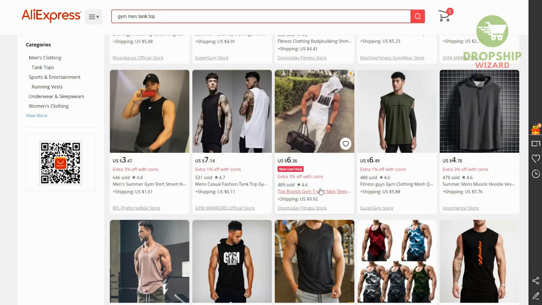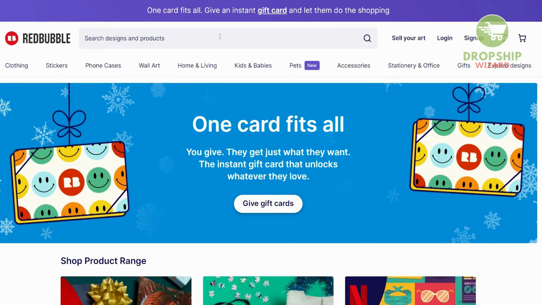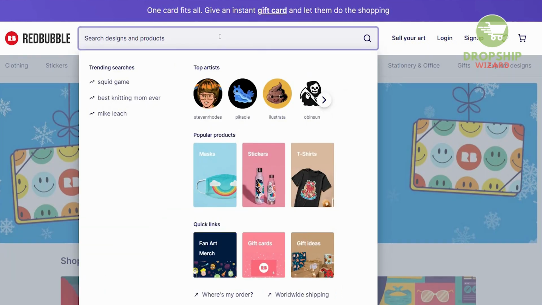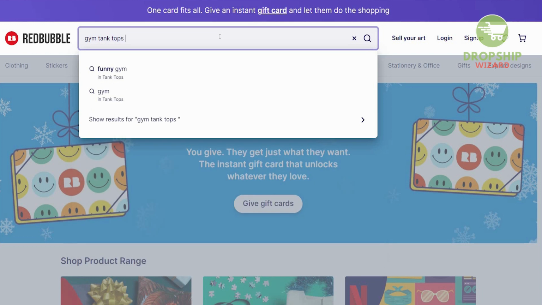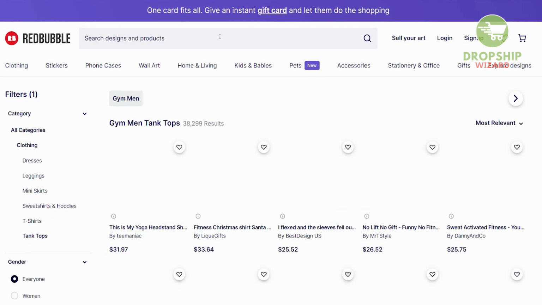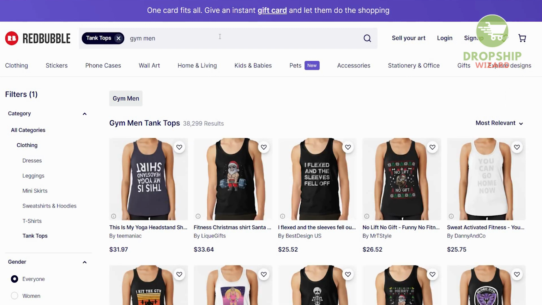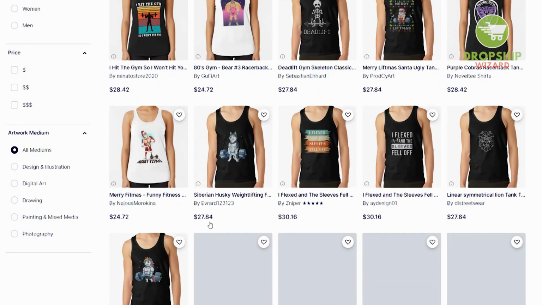So what you need to do now is obviously take it to the next step. And the next step is search more. And obviously, as you search more, you can search for designs and products. So we're going to search for gym tank tops for men. And obviously, as we do that, we're going to find more elements that are related to this particular product. Now, obviously, one of the things that really stands out at this moment in time is the fact that these tank tops are worth $31.97, $37, $33, $27, and different designs that are available.